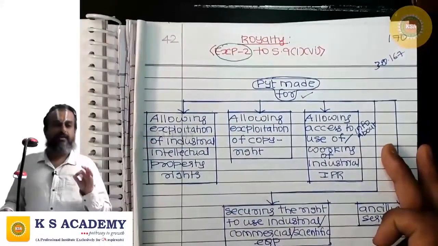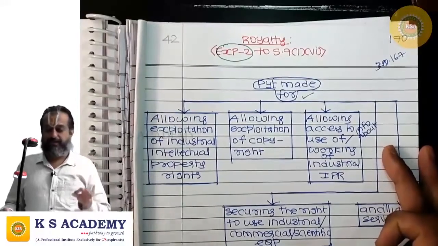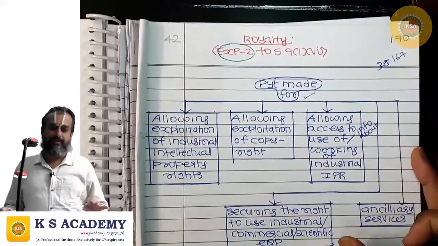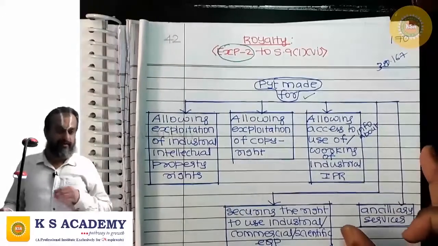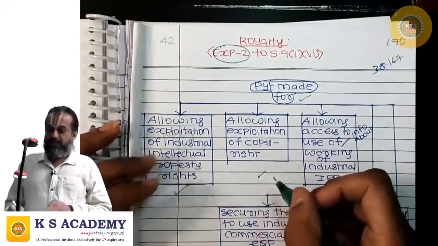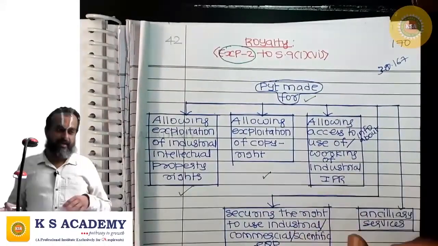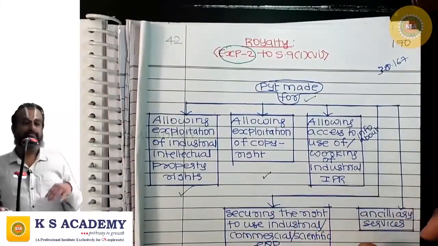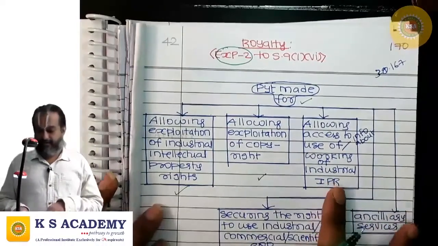Where payment is made for allowing exploitation of industrial intellectual property rights, it is royalty. Where payment is made for allowing exploitation of copyright, then that is also royalty.